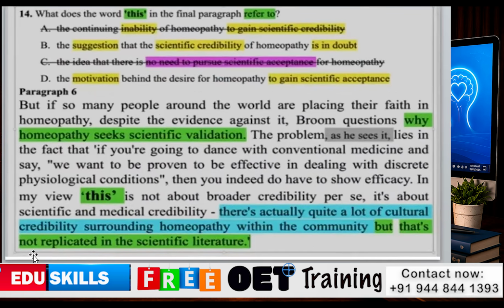literature. Okay, here we can see we have the marked hedging word "this," and the reference-type questions. In the answer options, option A is the continuing inability of homeopathy to gain scientific credibility. As per the strategy, we can see the first line before the hedging word, and we can read: we want to be proven to be effective in dealing with discrete physiological conditions, then you do have to show efficacy.